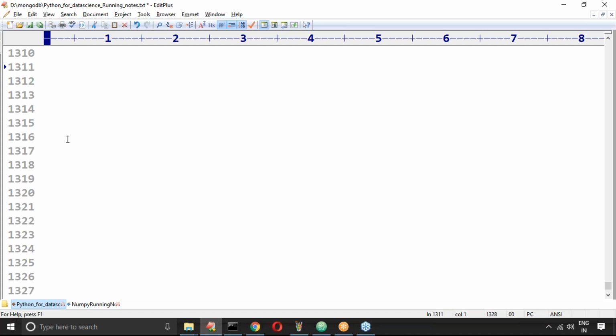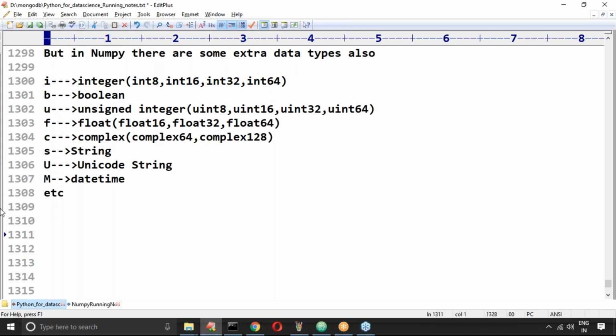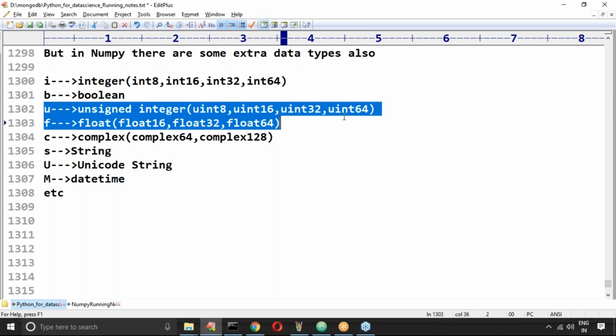Sonam, it is always going to perform inline modification. Remember that inline modification in the existing array only. There is no question of creating a new array. Now observe carefully here, Unicode string is capital U, small u means unsigned integer.